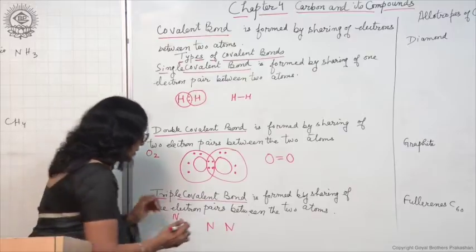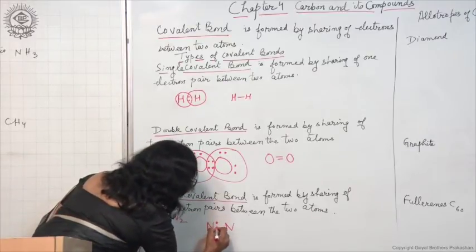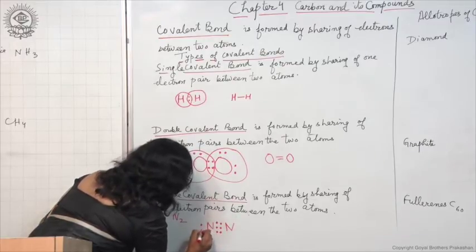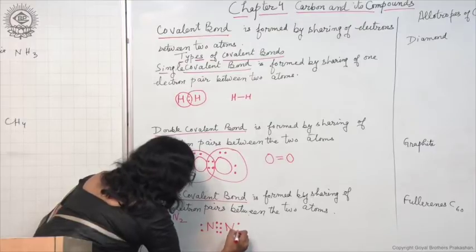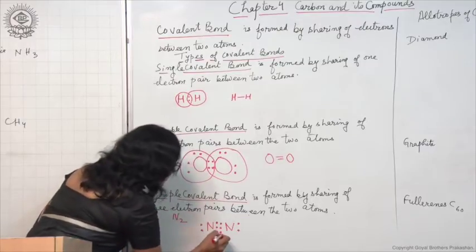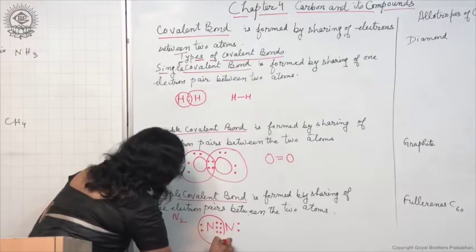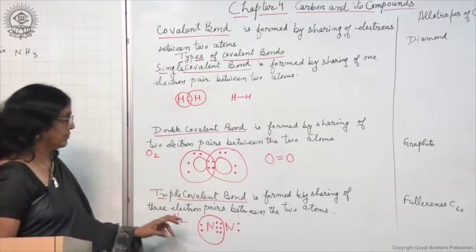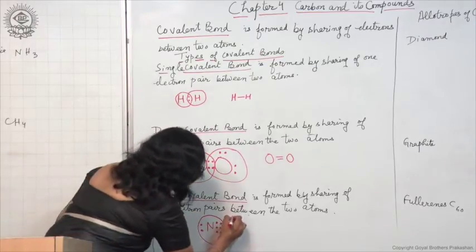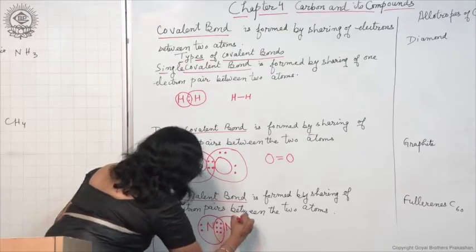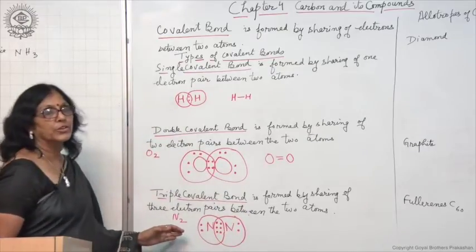So, each nitrogen atom shares 3 electron pairs to complete the octet. So, the octet of one nitrogen atom is completed and the octet of the other nitrogen atom is also completed.